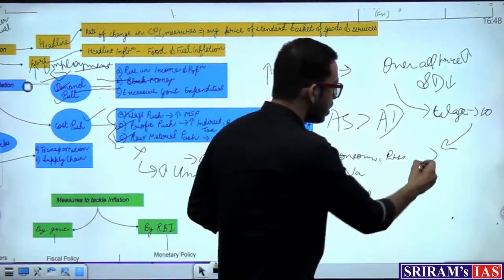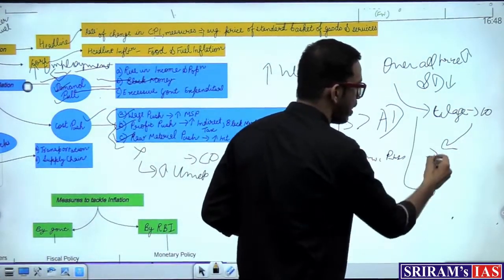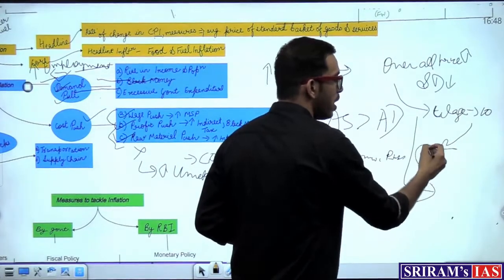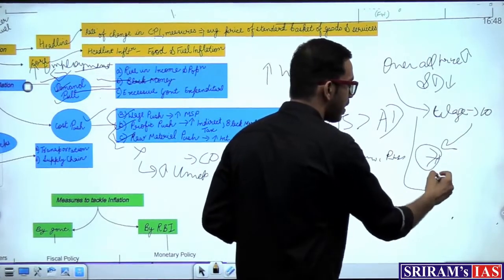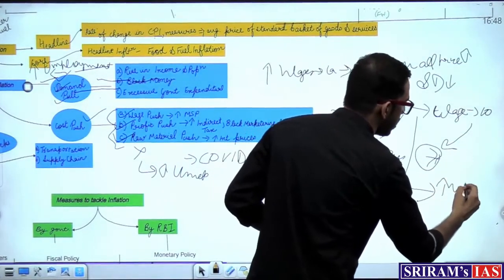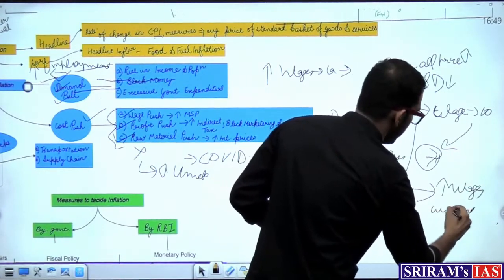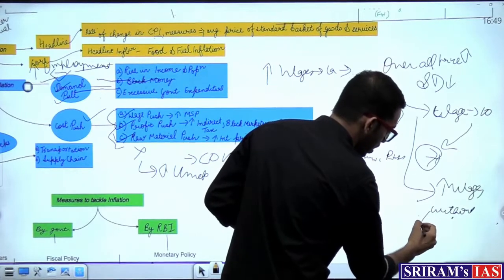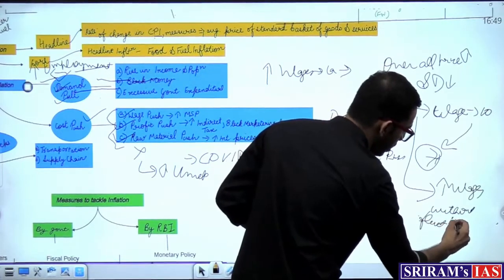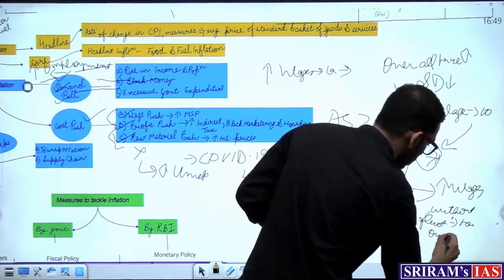Why? Because when he decreases the number of employees in his factory, he can increase the wages without touching the overall price of the product.